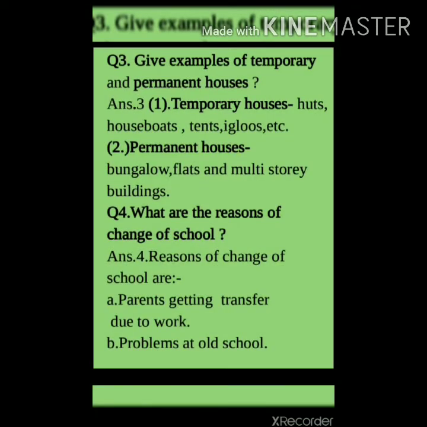Third, give examples of temporary and permanent houses. First, temporary houses: huts, houseboats, tents, igloos, etc. Permanent houses: bungalows, flats and multi-story buildings. See the fourth question, what are the reasons for change of school? Then the answer will be, the reasons for change of school are parents getting transferred due to work, and problems at the old school.